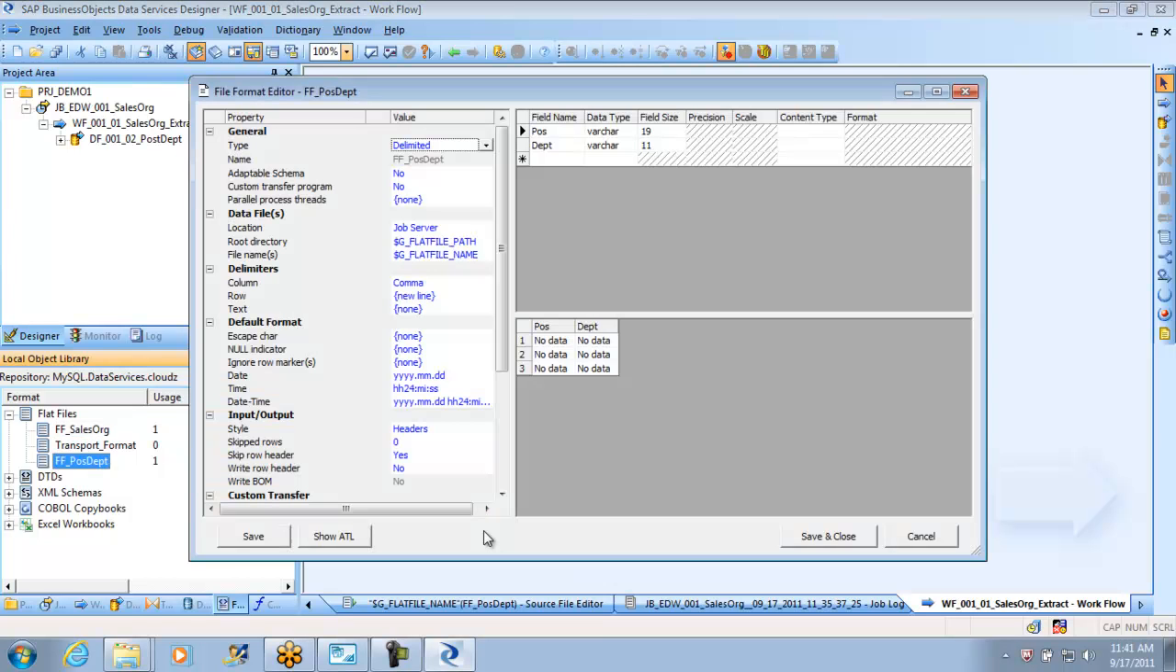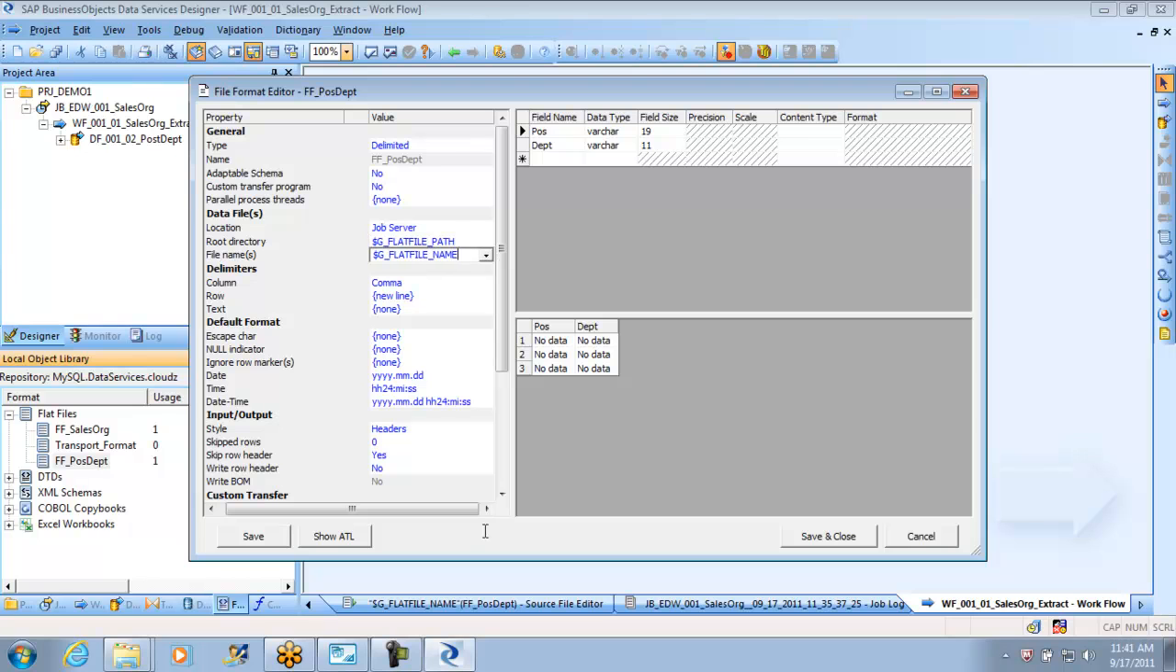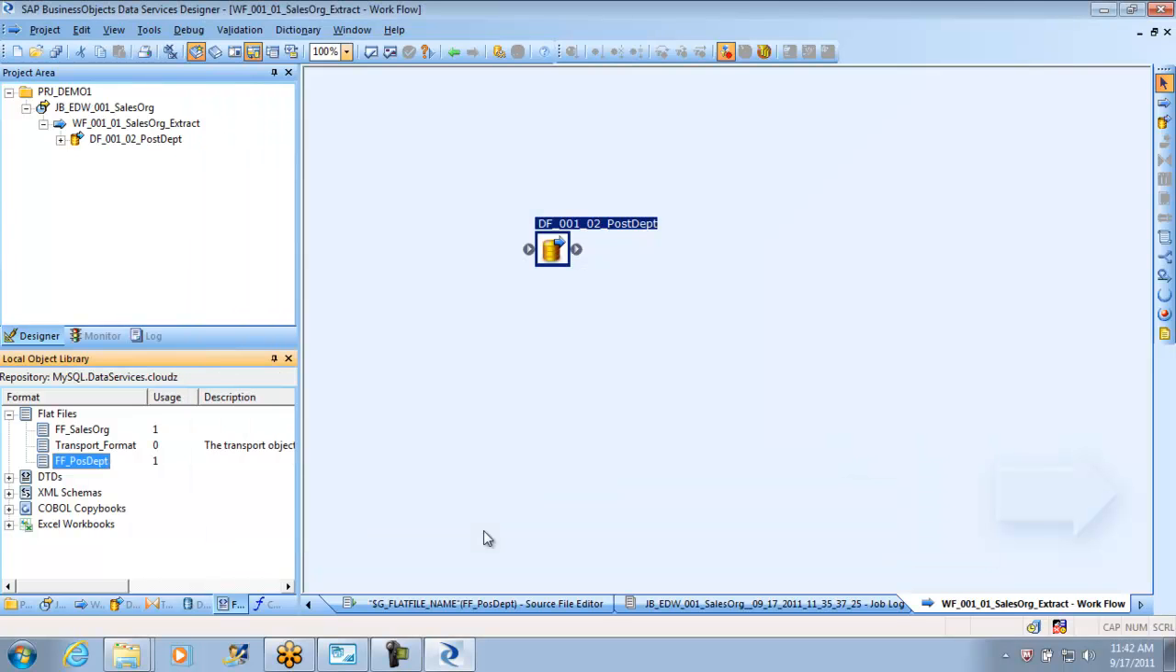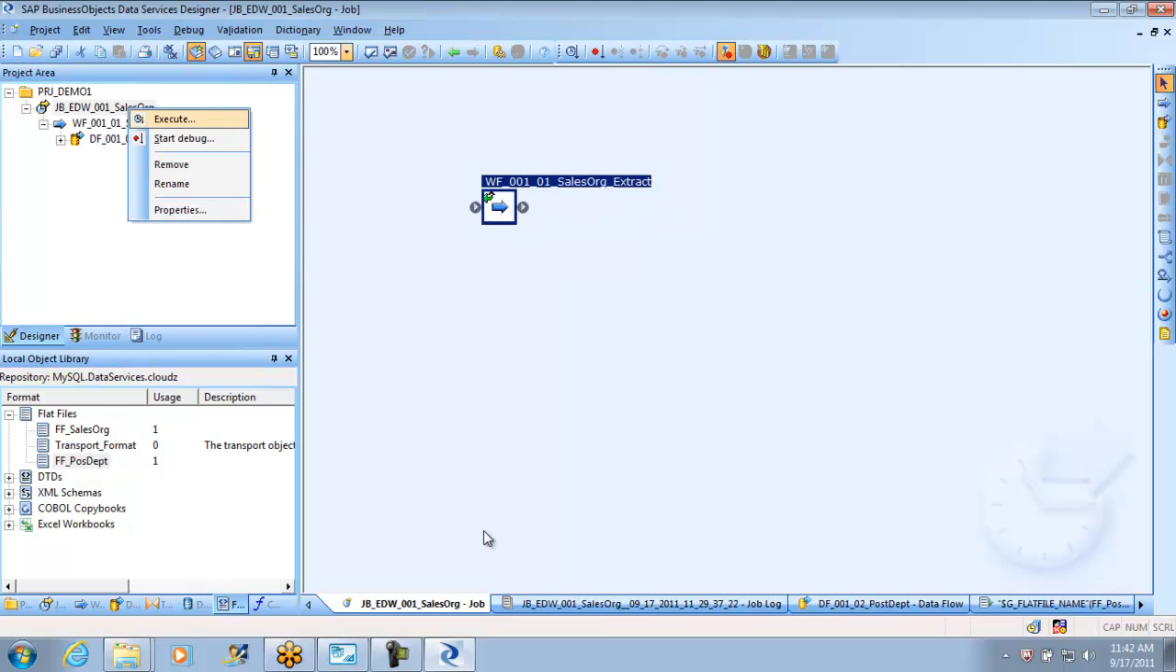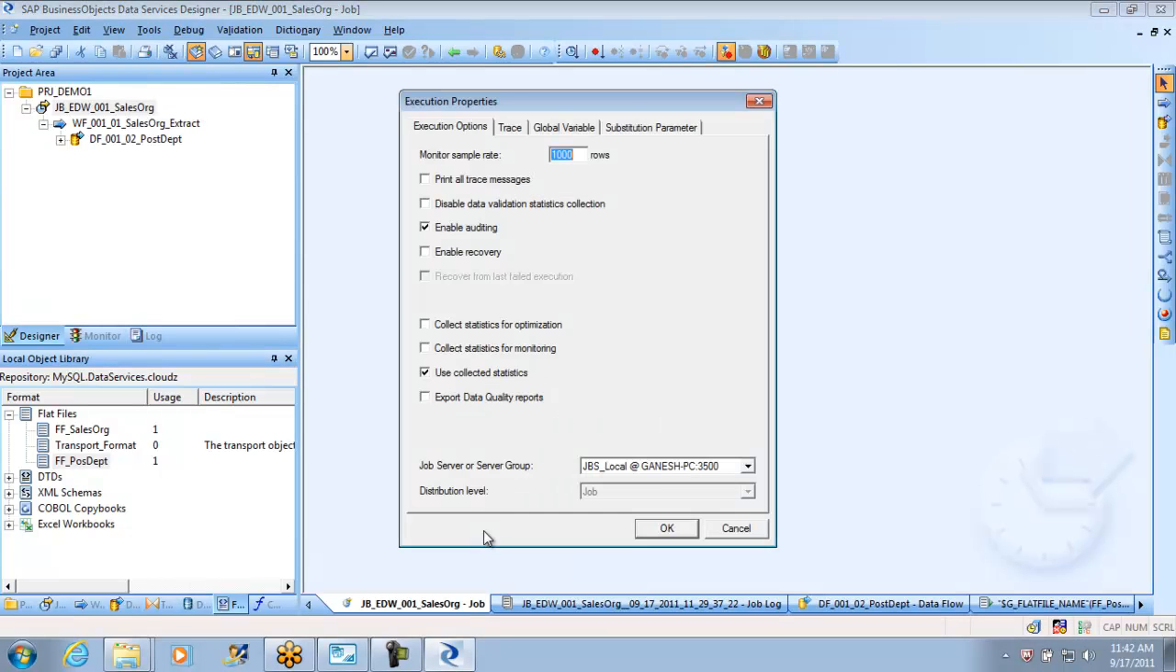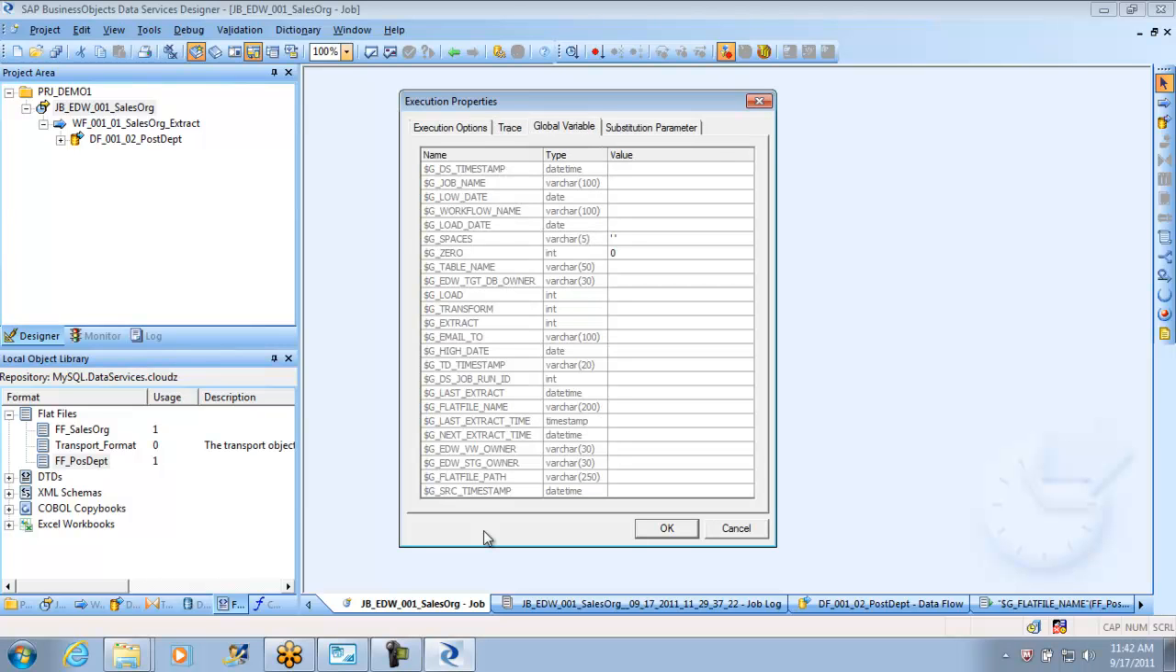In the new file format, I have used global variables, flat file path and flat file name. And don't forget, these are the global variables which you have to define. As part of my preparation, I have already defined and kept it there, so I'm using them now. Because I defined them as dynamic, at the runtime I can pass any value to it. When I say execute, in the global variable section, you can pass any file name with any path. It will take that path and run it.